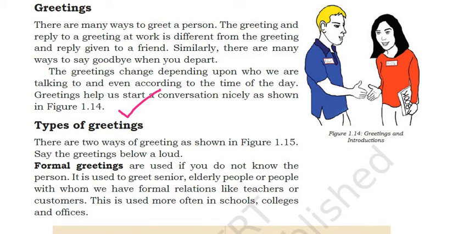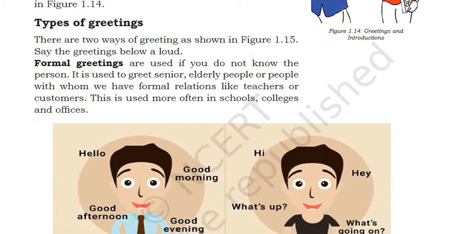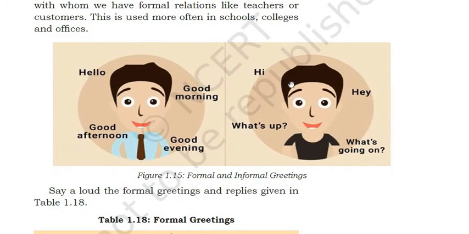Formal greetings. Formal greetings means in offices and all, we greet in a formal way, right? So what is formal greeting? Formal greetings are used if you do not know the person. It is used to greet seniors, elderly people, or people with whom we have formal relations like teachers, customers. This is used more often in schools, colleges, offices, right? If you are talking to a senior, post-wise or age-wise, you give respect to them, right? So greeting them is different. It is an official, or we can say formal, way of greeting.